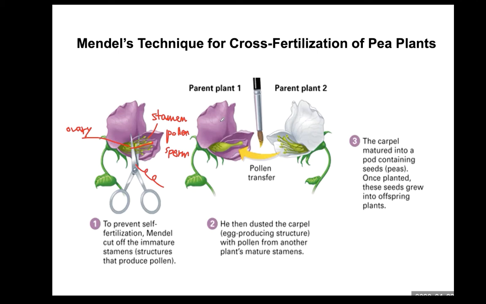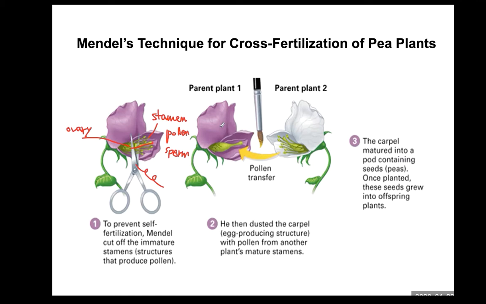So when a purple flowered plant self-fertilizes, the offspring flowers are all purple. When a white flowered plant self-fertilizes, the offspring flowers are all white. We call that true breeding or pure breeding. So this purple flower was produced by way of true breeding. Also the white flower was generated by true breeding.